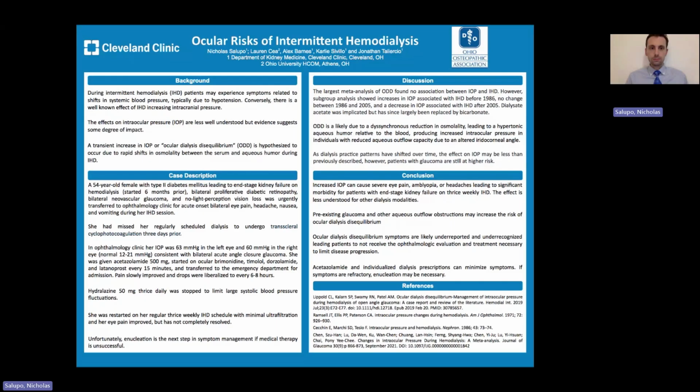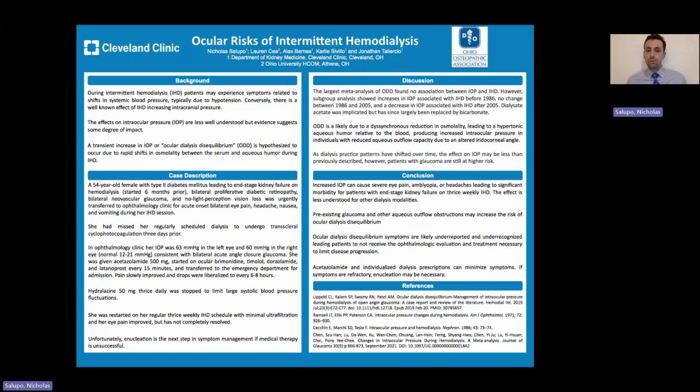This case is interesting as it shows an ocular dialysis disequilibrium syndrome related to intermittent hemodialysis. The largest meta-analysis of ODD, though, has found no association between IOP and IHD. However, subgroup analysis showed increases in IOP associated with IHD before 1986 and a decrease in IOP associated with IHD after 2005. This is hypothesized to be related to dialysate acetate, which has largely been replaced in favor of bicarbonate.